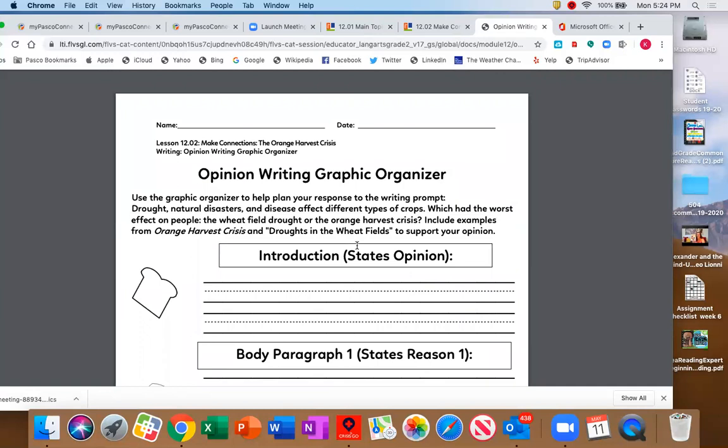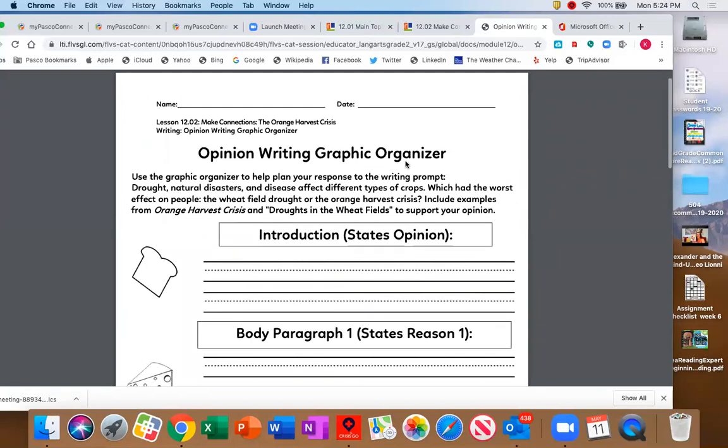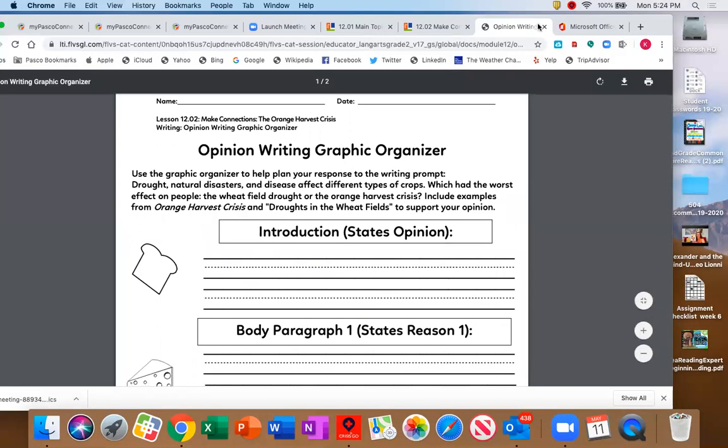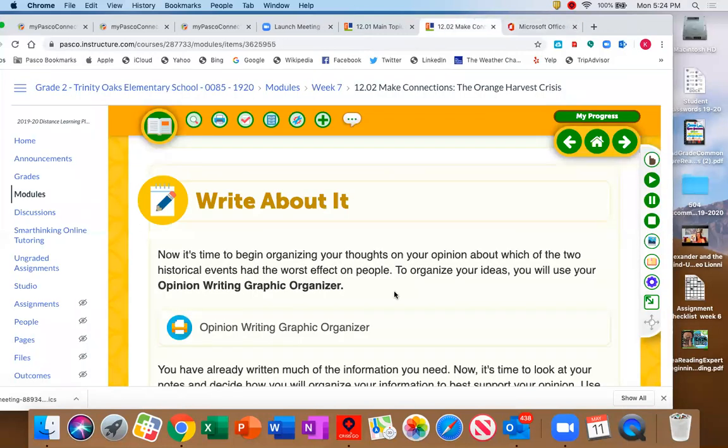All right, so you have two things. You have the quiz from lesson 12.01, and then you have this graphic organizer from lesson 12.02.